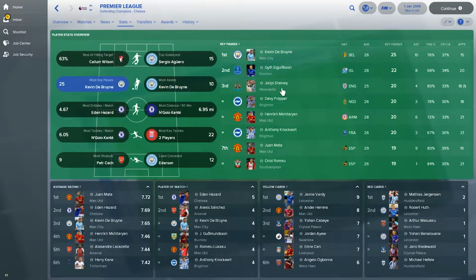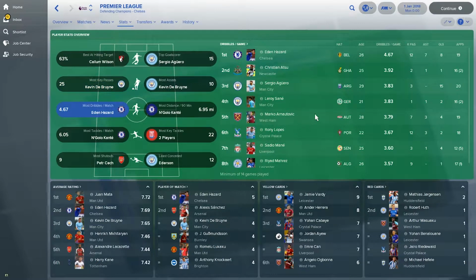Most key passes, Kevin De Bruyne, not a real big surprise here. He is one of the most creative players in the game. 25 key passes, 3 more than the next, Gylfi Sigurdsson. And then we have 4 players with 20 each. Jonjo Shelvey from Newcastle, so this is probably the creative engine of the team's very bright performance. Davy Pröpper from Brighton, also 20 key passes, but Brighton are struggling, as you saw there in the relegation section. And Henrikh Mkhitaryan with 20 for Manchester United, combined with the fine form of Juan Mata. This is probably one of the main reasons why United are doing so well and are leading the table.